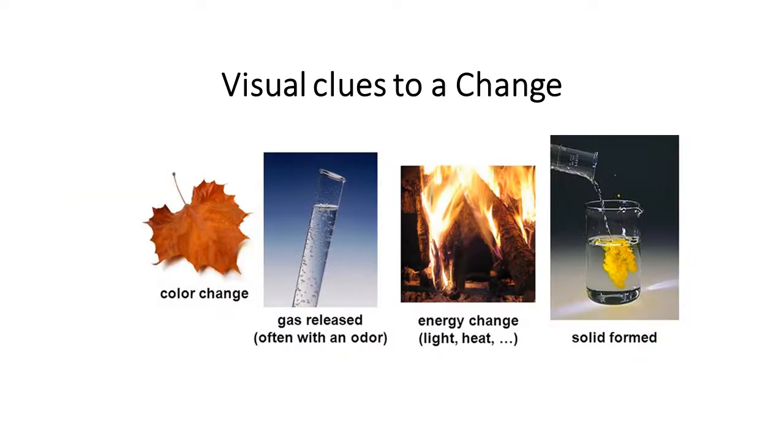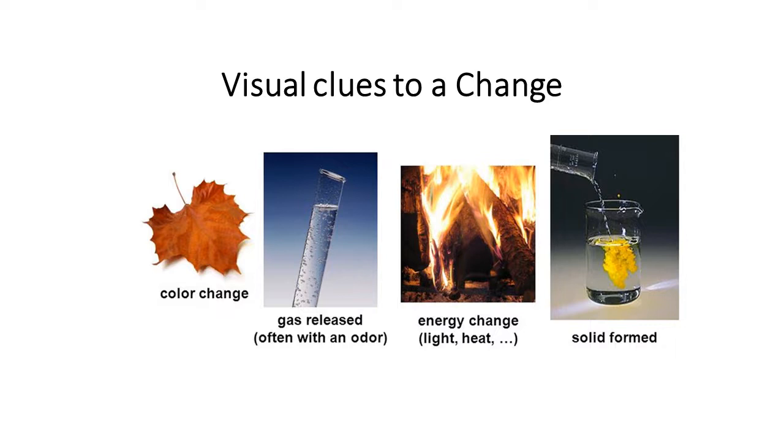Now, how can we tell whether a change is a chemical change or a physical change? If you are able to see a change in the color of any substance, then we can say that this type of change is a chemical change. Again, if during a chemical reaction some gas is released and you can see that gas in the form of bubbles, right? So if bubbles are coming from your test tube, then you will say it is a chemical change.